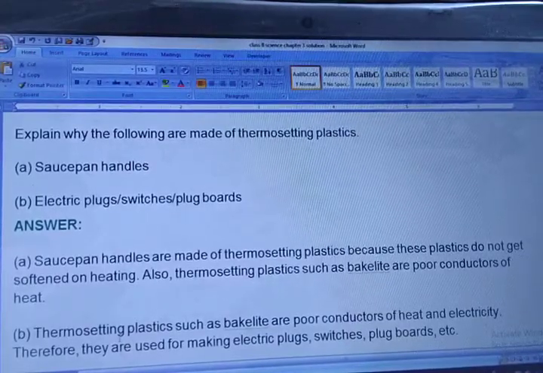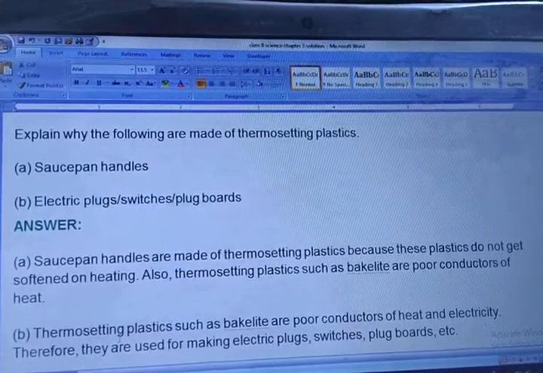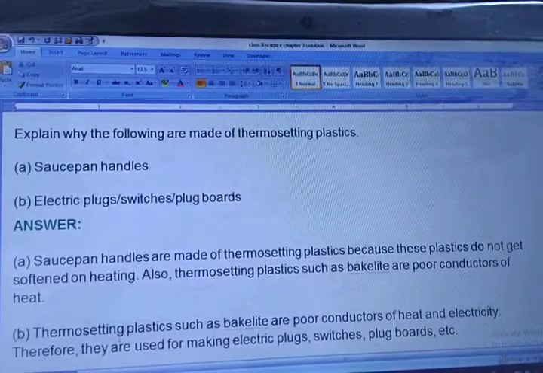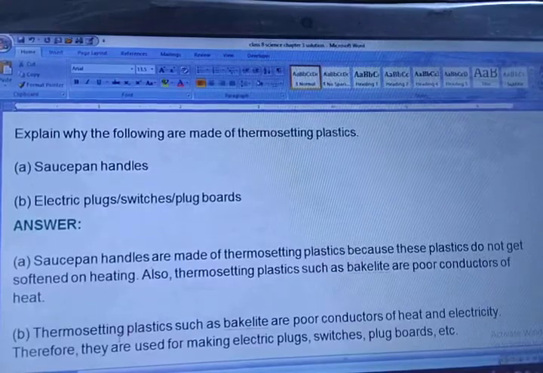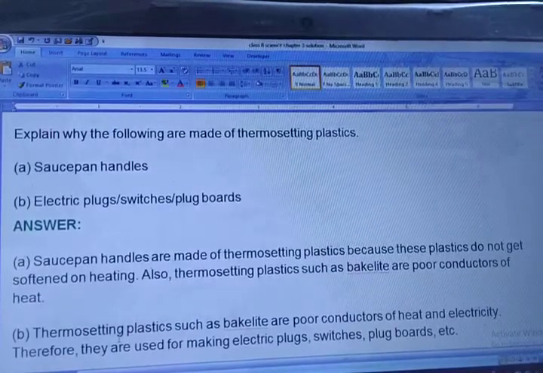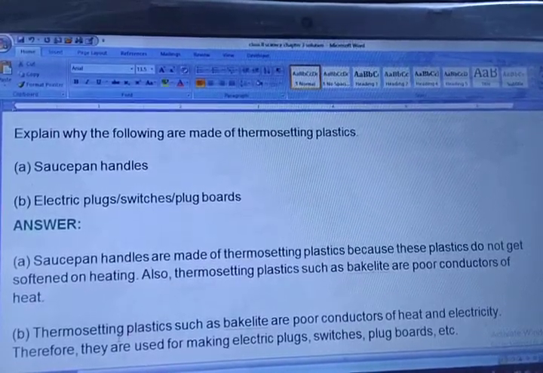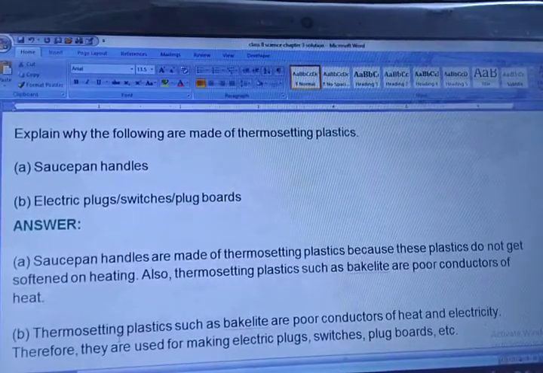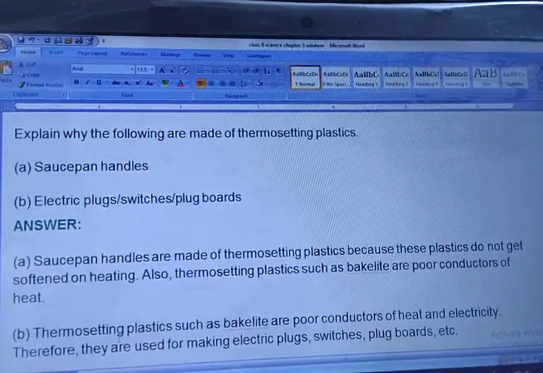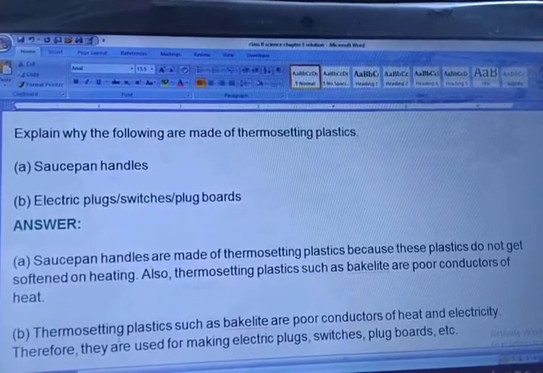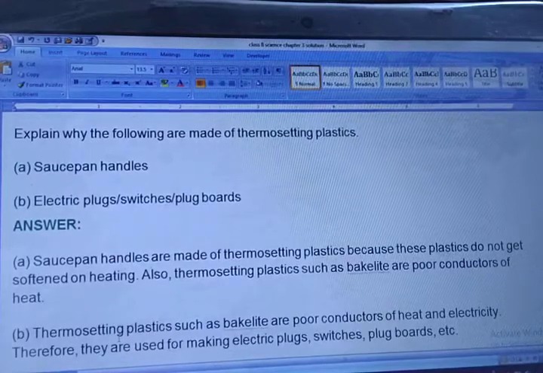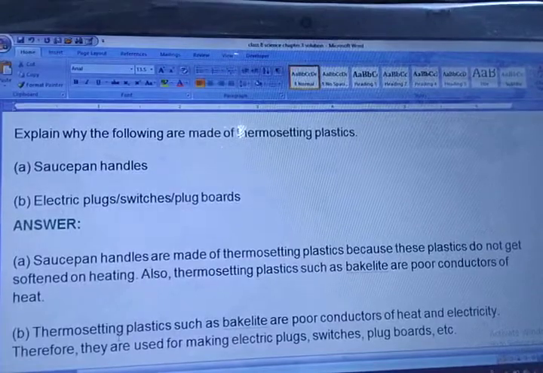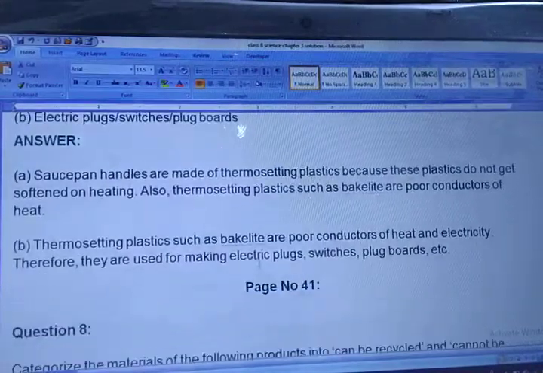Means this type of plastic is especially used for saucepan handles. You know a saucepan? Actually your mom may be preparing tea in the saucepan. So saucepan handles are made up of thermosetting plastic because after heating they do not become softened. So that's why they are made. And bakelite is also a poor conductor of heat. Next one is electric plugs and switch boards. Thermosetting plastics such as bakelite are poor conductors of heat and electricity. Therefore, they are used for making electric plugs, switch boards, etc. So this was our answer number 7.